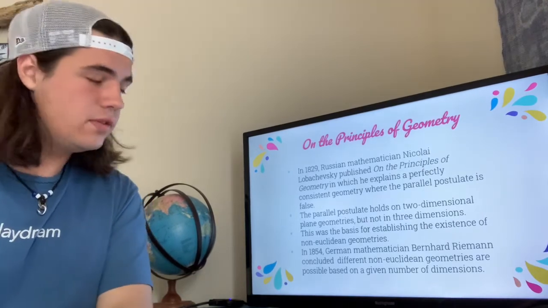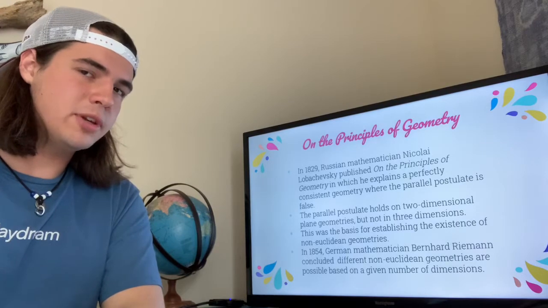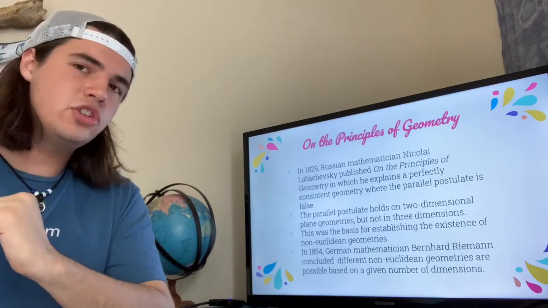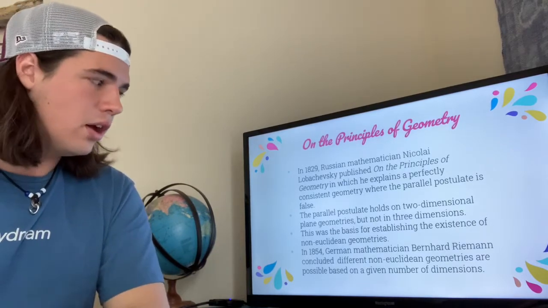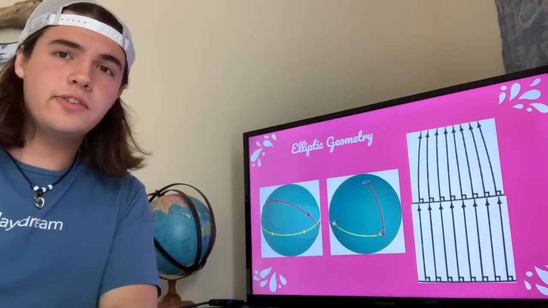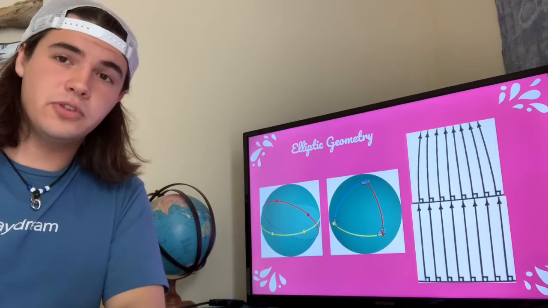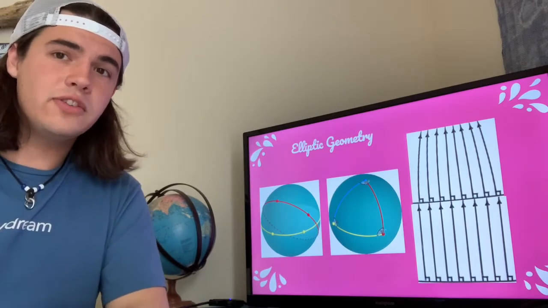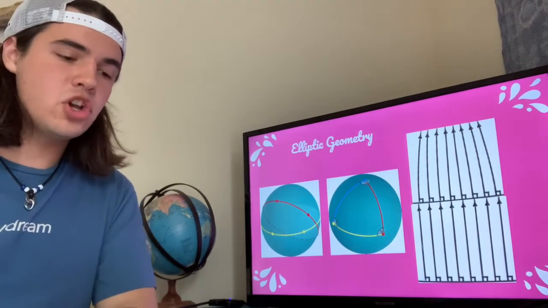Later, in 1854, German mathematician Bernhard Riemann concluded that different non-Euclidean geometries are possible based on a given number of dimensions. We'll talk about this in a bit. First, let's talk about what Lobachevsky was describing when he was talking about the Earth, something called spherical or elliptic geometry.